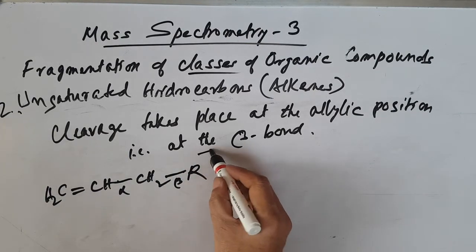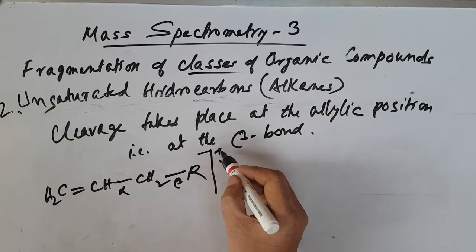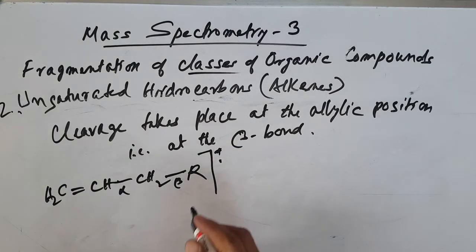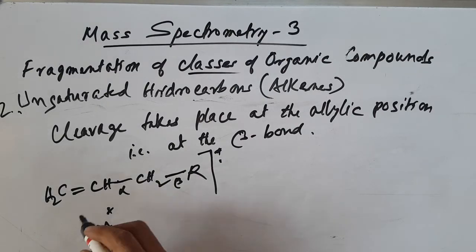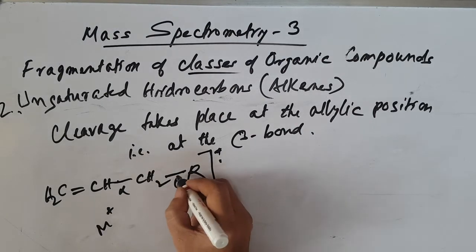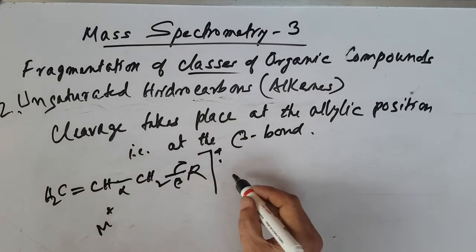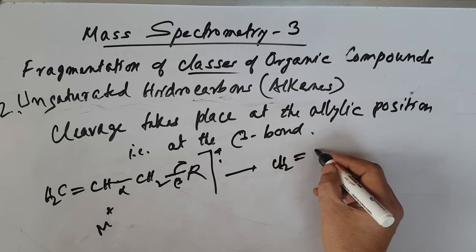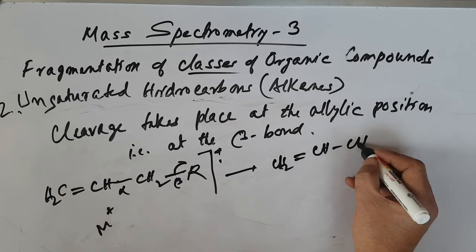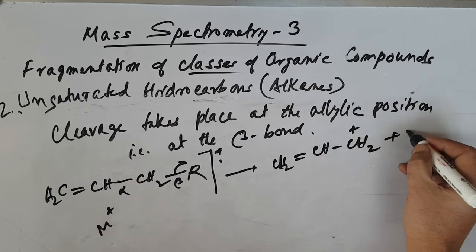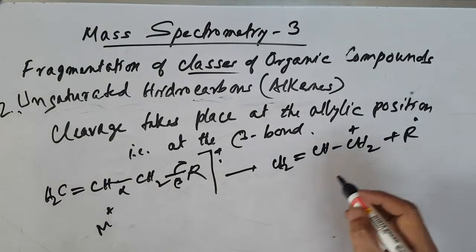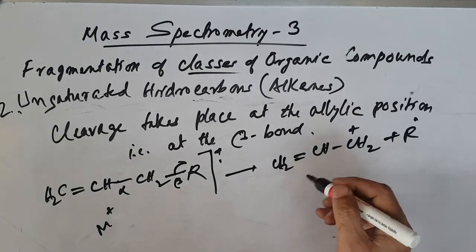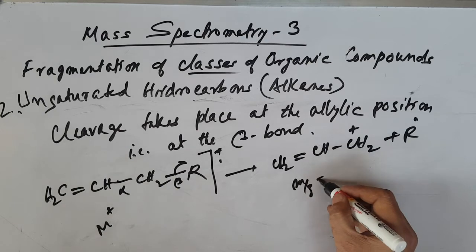After bombardment with high energy electrons, it gets a molecular ion peak M plus. Then this one is lost this way, cleavage takes place, giving CH2 double bond CH2 CH2. This is the R radical. So this cleavage gives a high intensity peak at its m/z value.